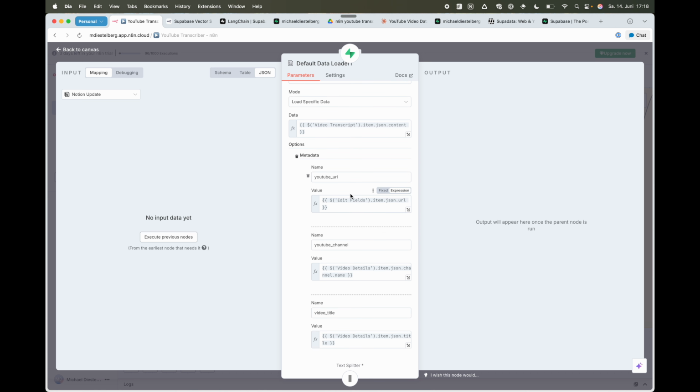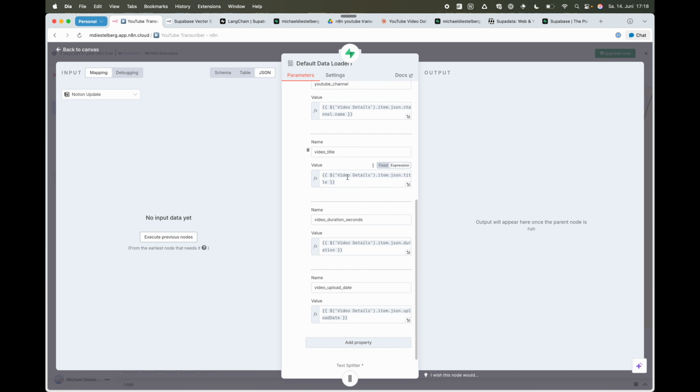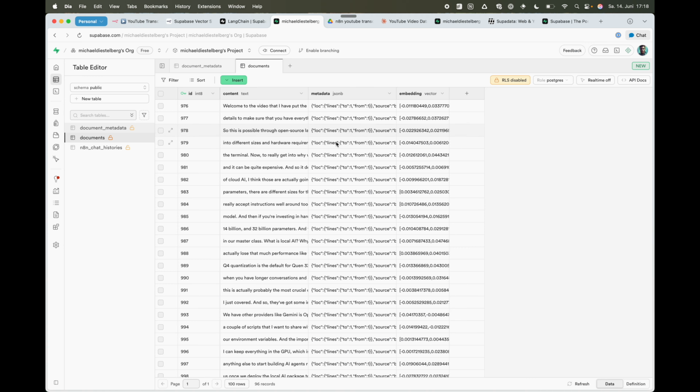And it adds metadata to it, basically the YouTube URL, the channel, and some other information, as you can see here, which shows up in the metadata field over here. Video duration, YouTube channel, YouTube URL, and so on.